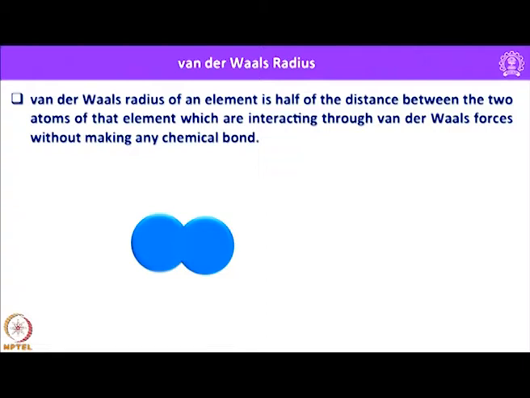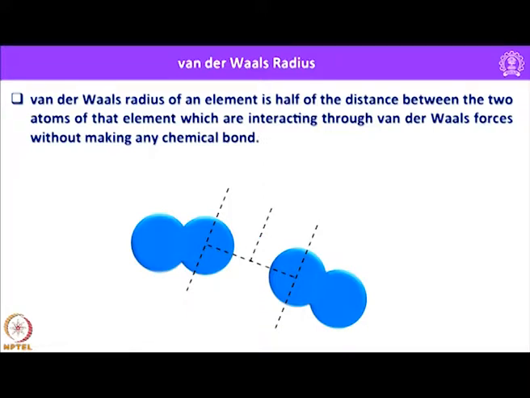So, how to visualize that one? Let us look into this cartoon here. Let us assume there is a diatomic molecule and another diatomic molecule is in its close vicinity. And now, the dotted line shows the distance between the two nuclei through van der Waals interaction, and half of this distance is essentially called the van der Waals radius.